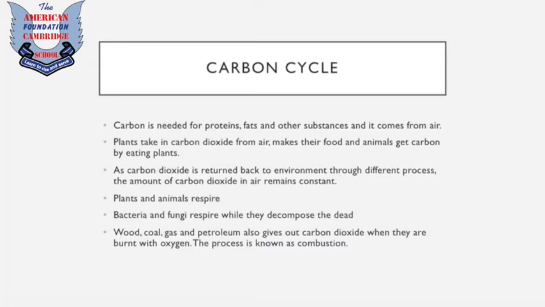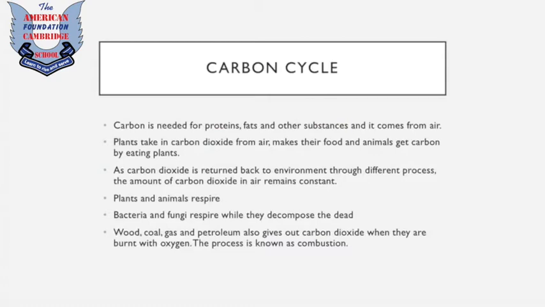If you remember, I might have discussed that the body contains all these products like carbohydrates, proteins, and fats, and they all contain carbon in them. So it's the most essential part of the body.